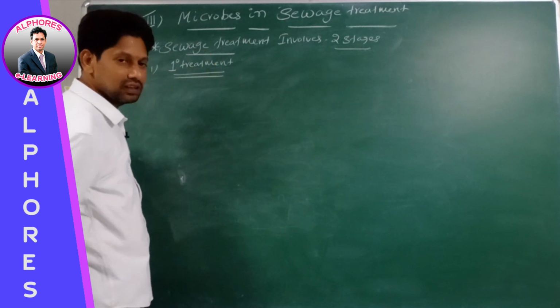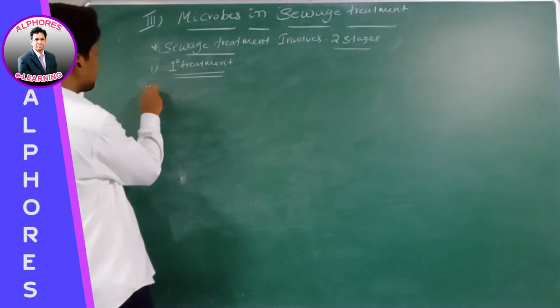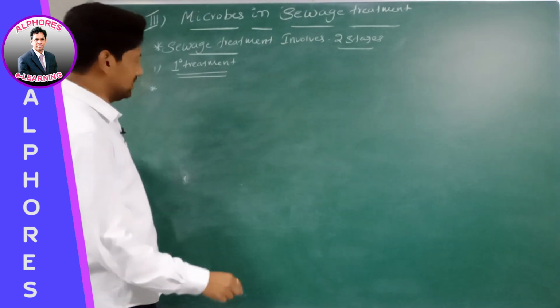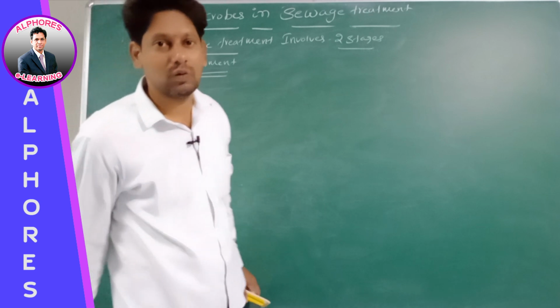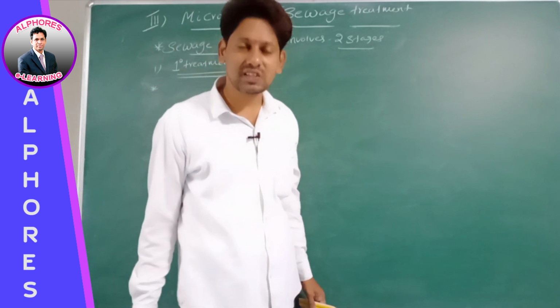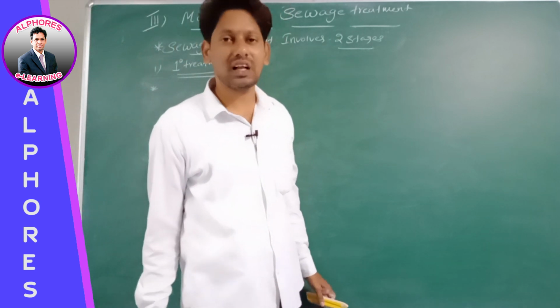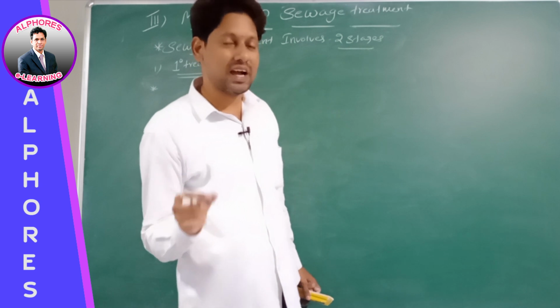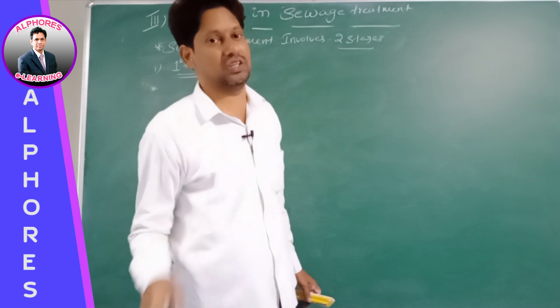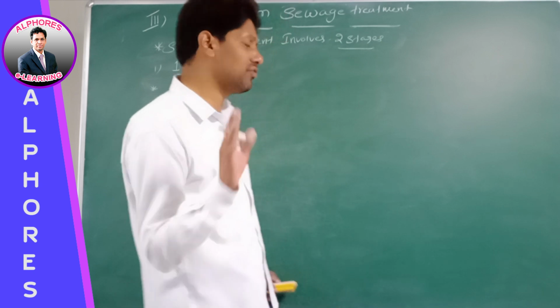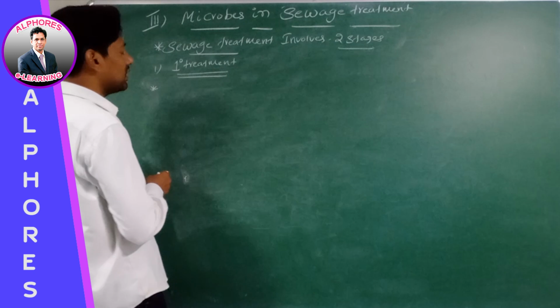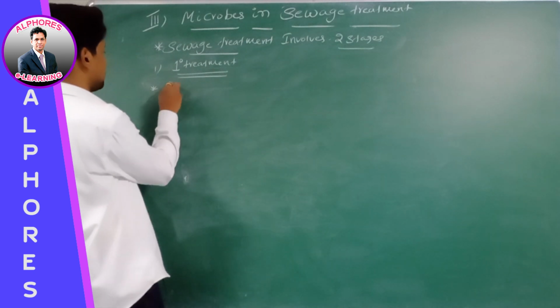Now listen here. In this primary treatment, particles present in sewage are removed. What are removed? Particles present in sewage are removed. That particle may be either small or large. Whatever may be the size of the particle, particles are removed from sewage. Therefore, primary treatment, what does it involve, sir?